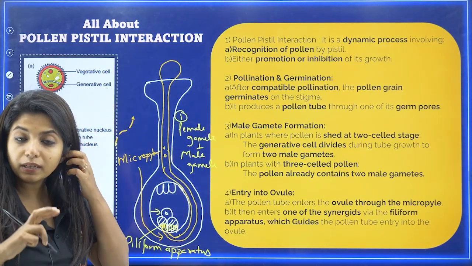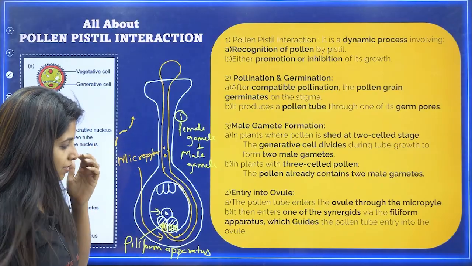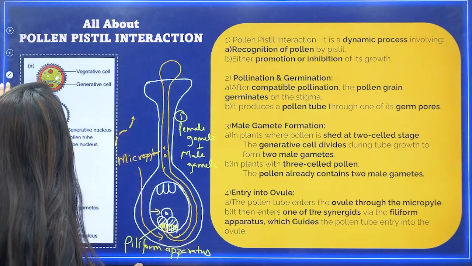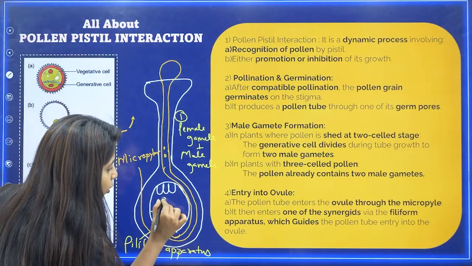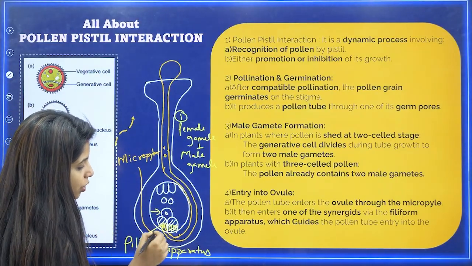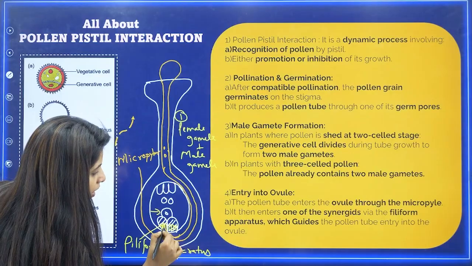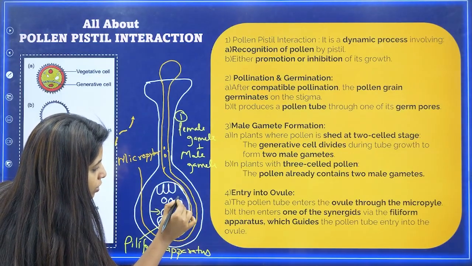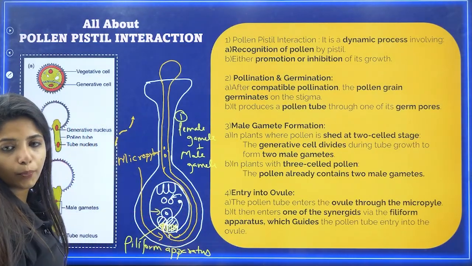Now ma'am, you said two male gametes are there. Why do you need that? Is that the secondary option that you are having? No, baba. If you remember, you had two polar nuclei over here in the case of the ovule, right? So the second male gamete will come and fuse with the two polar nuclei.